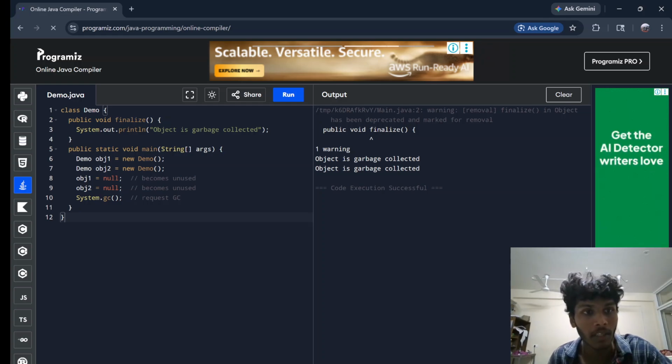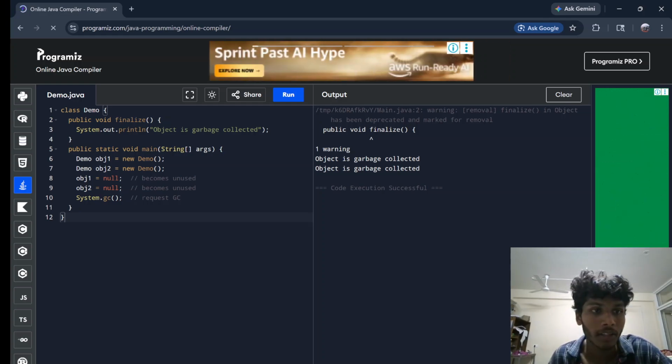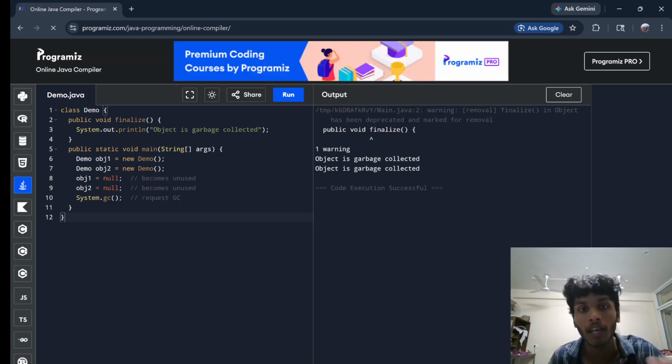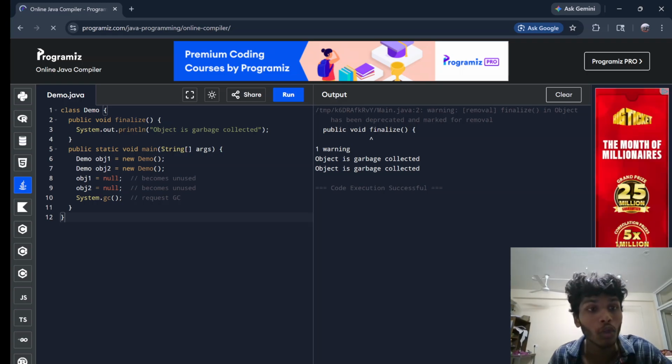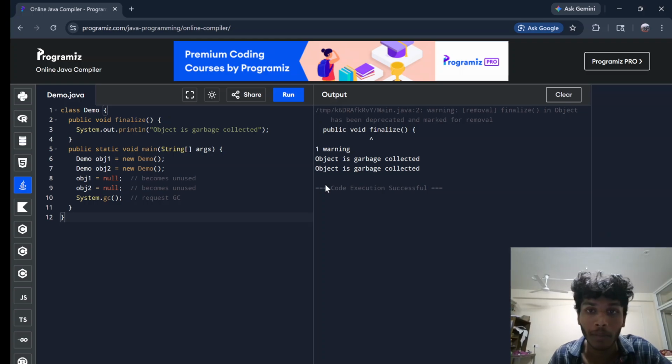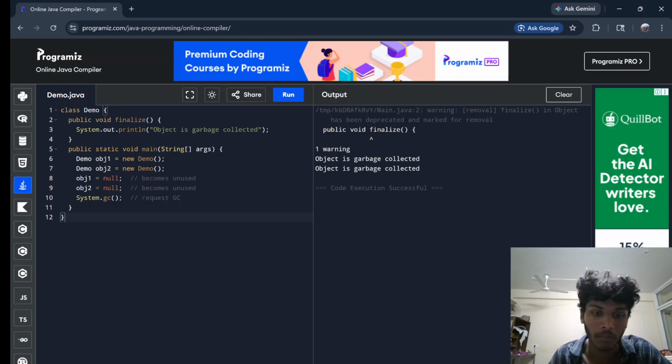Object is garbage collected. From this code we can understand that object 1 and object 2 are unused, and those two objects are collected by the garbage collector. That means those two objects are removed. So from this code we can understand how the garbage collector works, how the objects are collected, and how the overall code execution and garbage collector function.